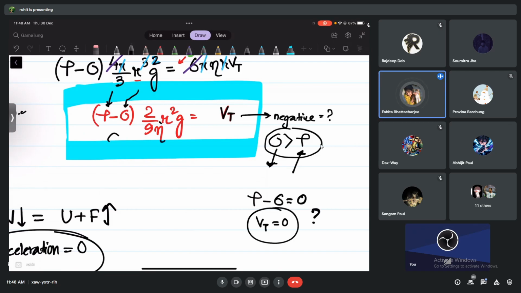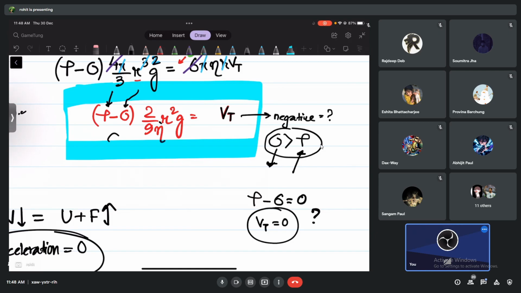The ball is not going to go up, and the ball is not going to go down either. It will just remain in that medium, but it will not go up or down, if that difference is not there. Then I think I can give you one numerical for this. I think that will be it, and you please study.